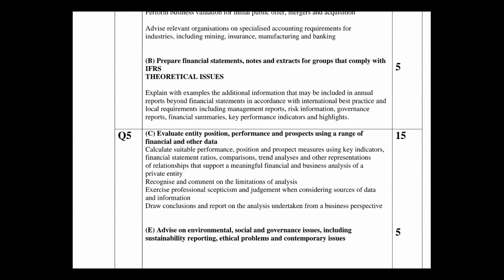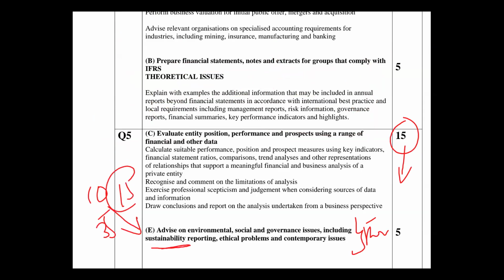Question 5, which is below. Formerly, this was 20 marks for the financial statement analysis. But now they brought another theory, the sustainability reporting from question 4B, which was 10 marks. The continuation is here, 5 marks, making 15. Right? So that is it.